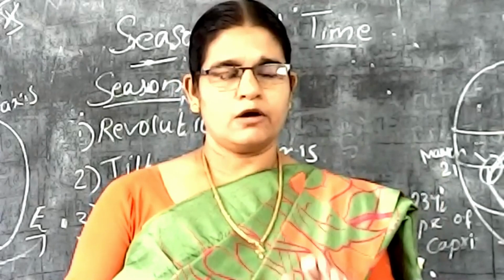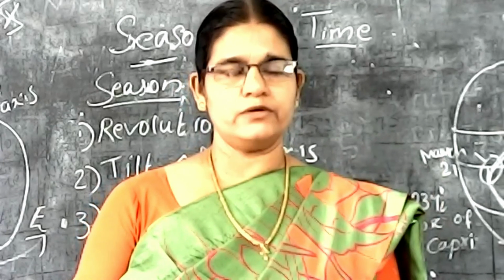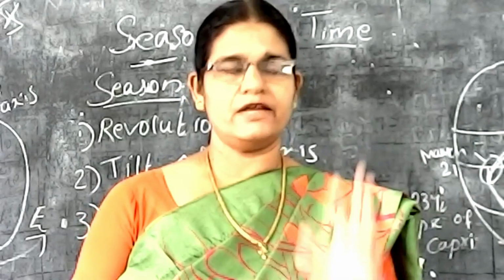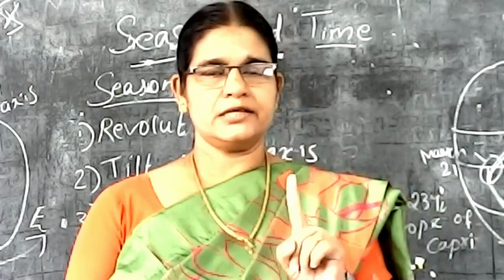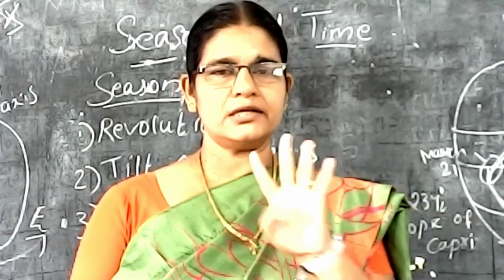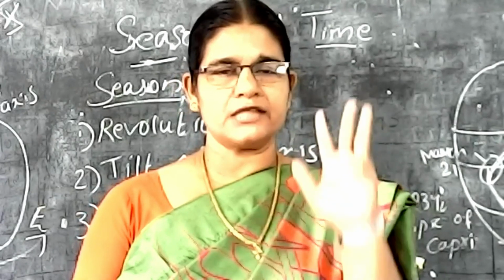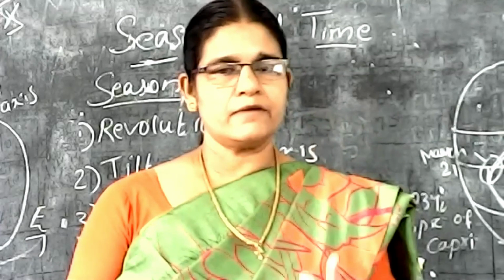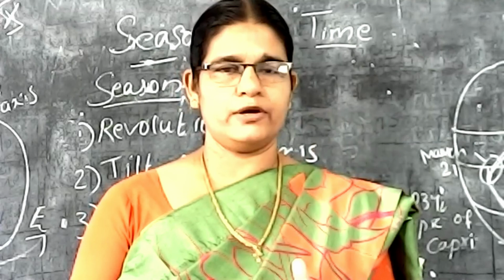Okay, I hope you understand this new topic, geography new topic. What is the topic? Season. How did we get the different seasons? That is the only one topic I taught you. The reasons are: one is the revolution, the second is the tilt of the axis, the third is the parallelism of the axis of the earth, and the fourth reason is the apparent movement of the sun.